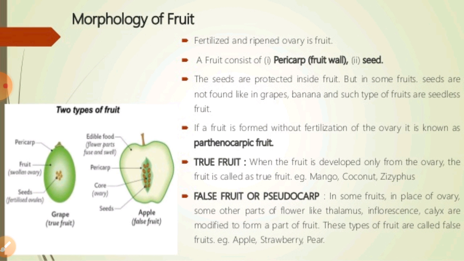The fruit consists of the pericarp and the seed, and the pericarp may be dry or fleshy.